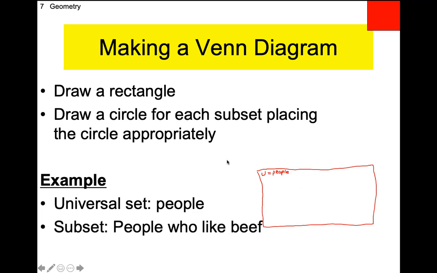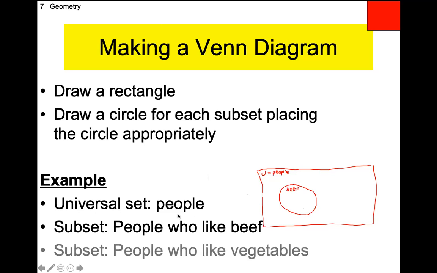Let's see, next thing is a subset, people who like beef. All right, I would be in this circle. So this circle right here is going to represent, nice, horrible circle, great. It's going to represent people who like beef, right? Because remember, the only thing inside the rectangle are people. There's no dogs, there's no cats. Dogs like beef, cats like beef, but there's no dogs or cats inside our universal set because we limited it to people. Okay, so there's the circle. Not everyone likes beef, right? Some people are vegetarians, some people just don't prefer the taste of beef. I don't know, those people are strange to me, but they would be in here.